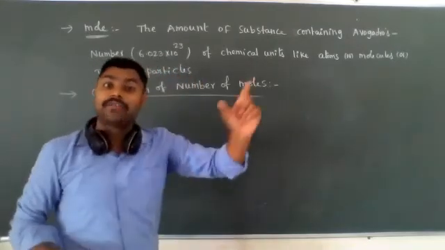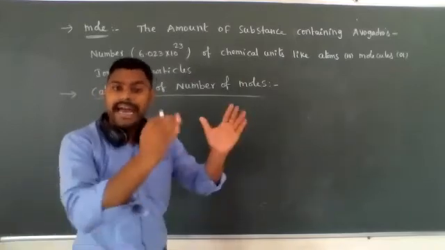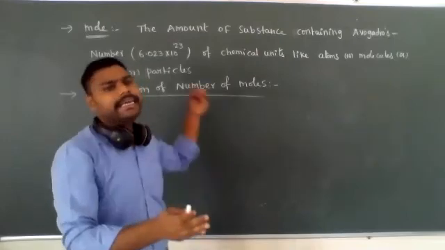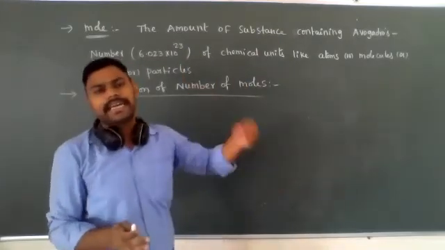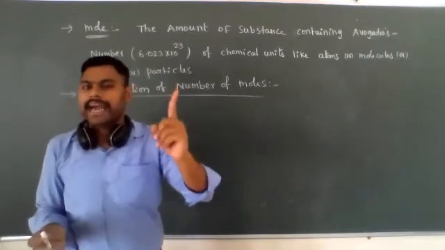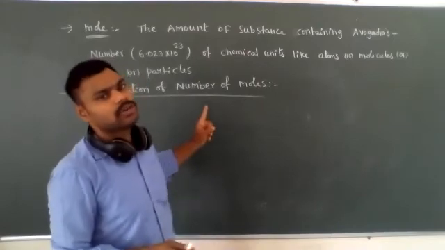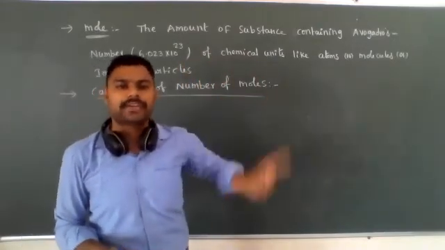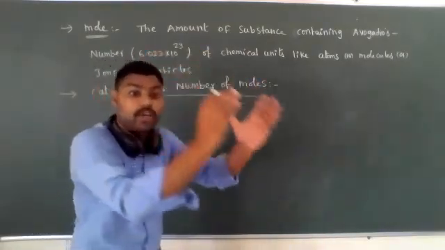Already we discussed gram molar volume yesterday. What is gram molar volume? At STP conditions, 1 mole of any gas occupies a volume equal to the gram molar volume. It is always equal to 22.4 liters. It means 22.4 liters is equal to 1 mole.